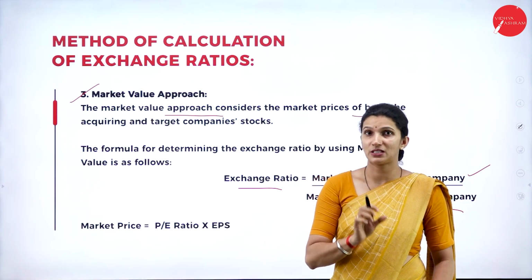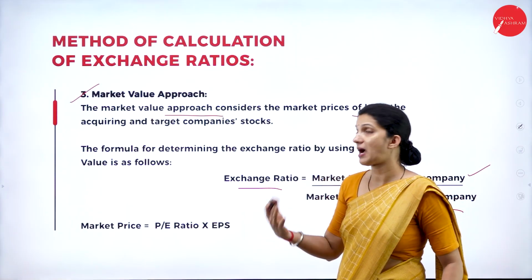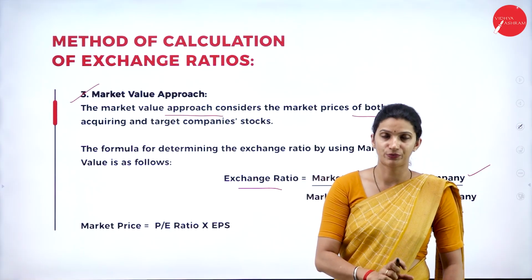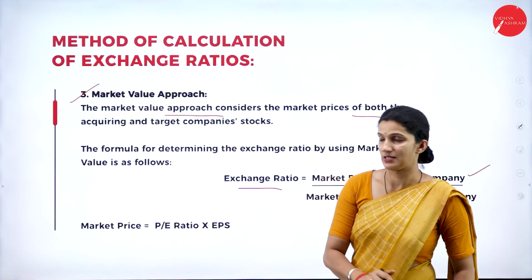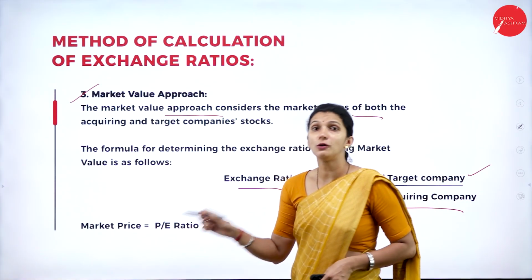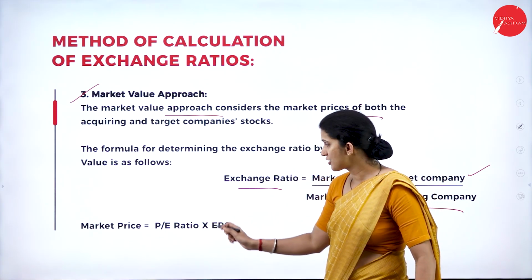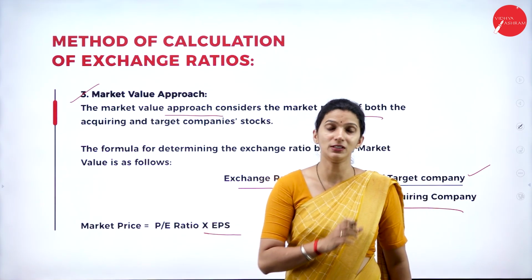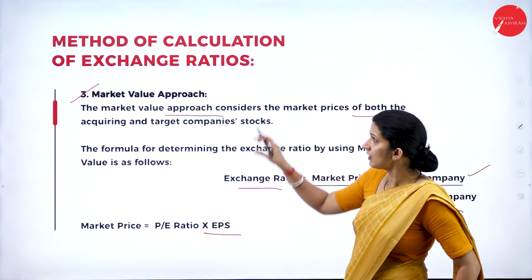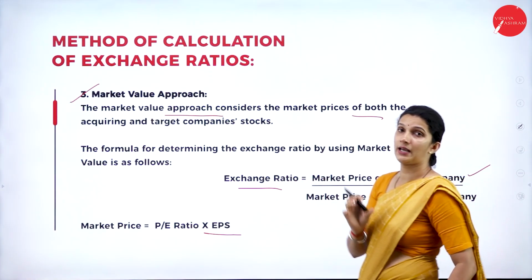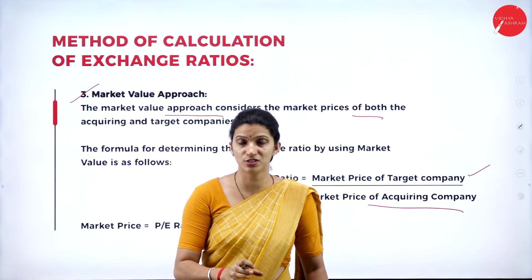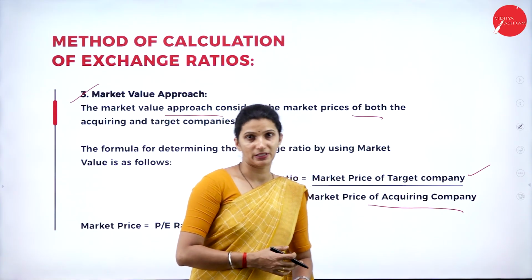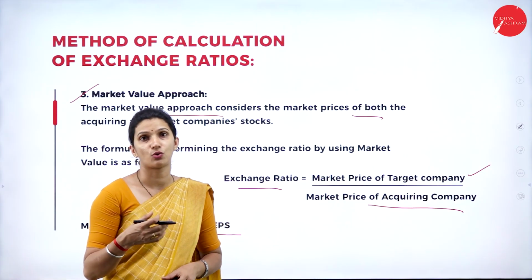Sometimes in the question, you will not have the market price. In that case, they will give the PE ratio directly. So how do we find the market price? The market price is equal to PE ratio into EPS, and we get the market price of both companies. These are the important approaches used to calculate the exchange ratio of the companies when they go for acquisitions or mergers.